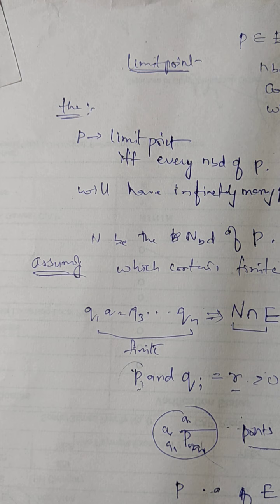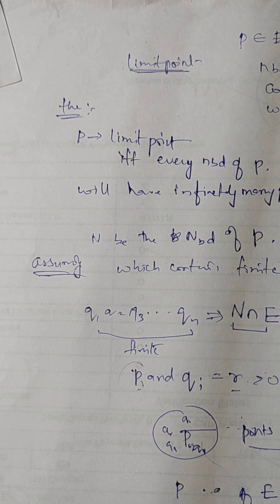The finite set does not have a limit point, as we have already seen, so it will not have other points other than the points of itself. So from that we can say that the finite set is closed.